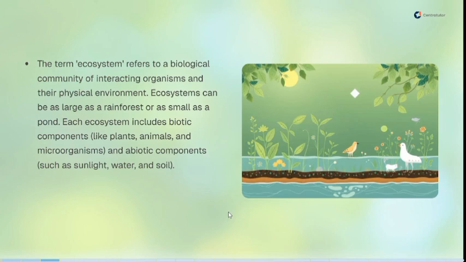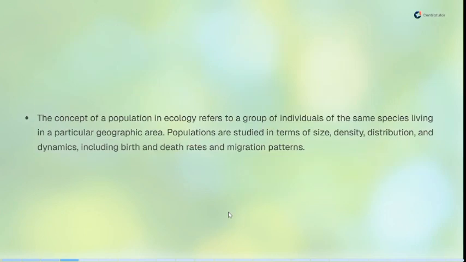The concept of a population in ecology refers to a group of individuals of the same species living in a particular geographic area. So when you mention population in terms of ecology, you're talking about individuals of the same species, it could be animals or even plants, found in the same geographical region.